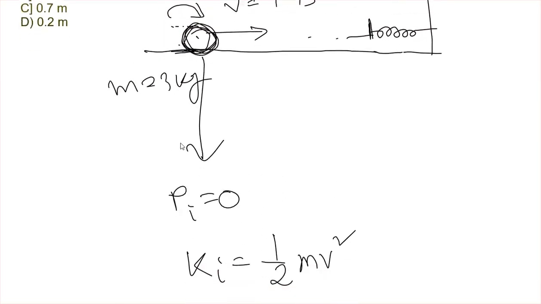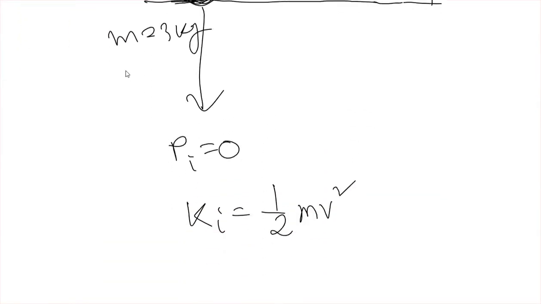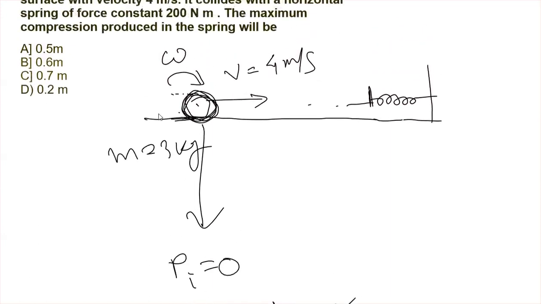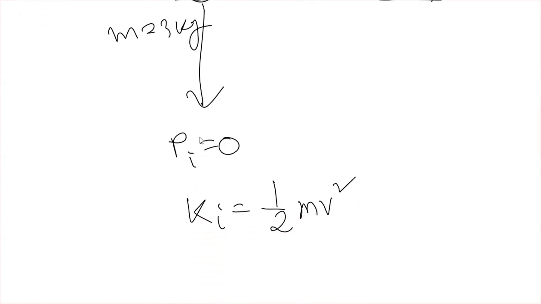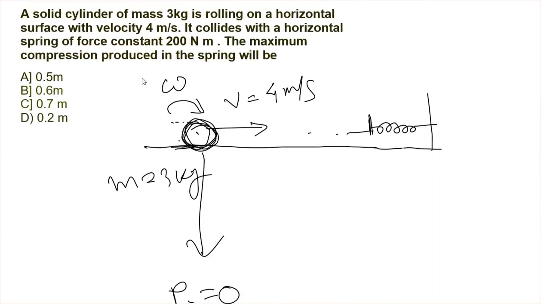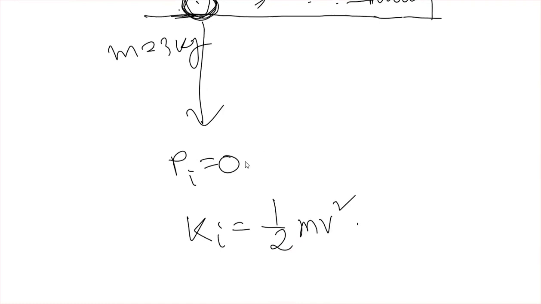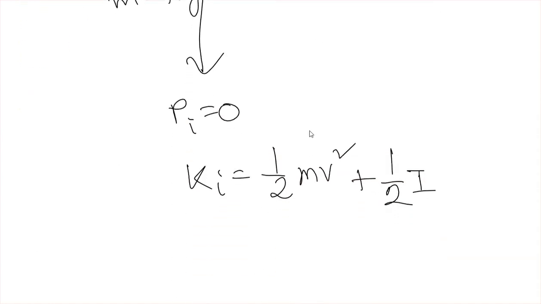so जो kinetic energy initial है, actually it is the sum of two types of kinetic energy. Okay, because one is the translational, the horizontal kinetic energy, that is half mv square, and another is the rotational, that will be half I omega square.